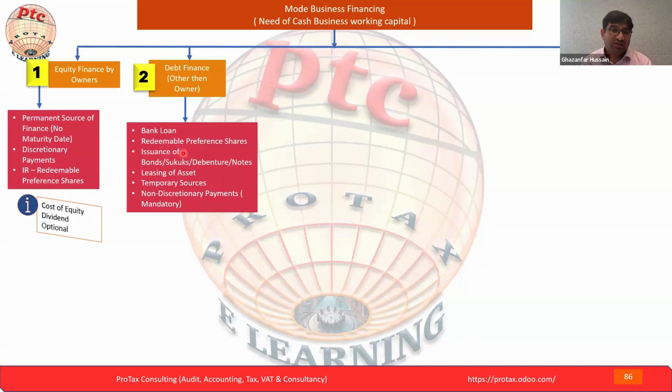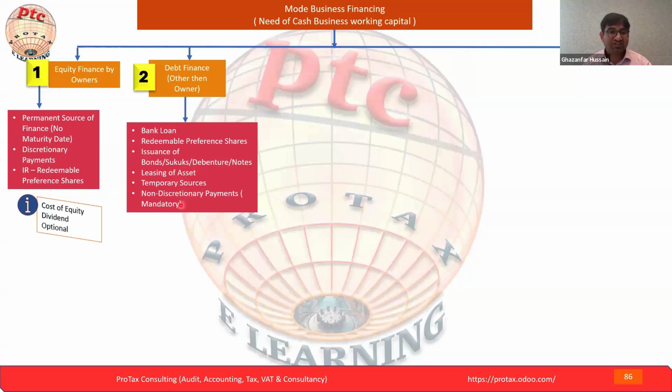Now on debt finance, we've seen the redeemable preference share and the issuance of bonds, sukuk, debentures, notes. Mostly we are familiar with such. The government issues debentures, sukuk or bonds as part of monetary policy to control the cash in the market. They have different policies and proceed based on that. Next is the leasing of assets. The bank finances the asset, but this is a temporary source of finance.